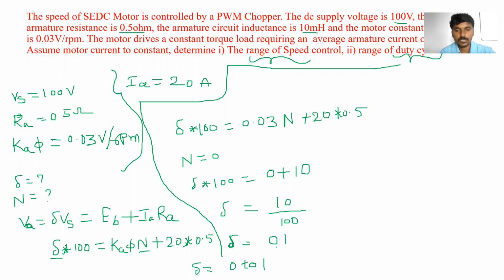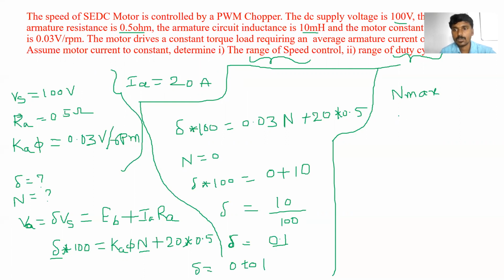So when the duty cycle is 0.1, the motor speed is 0. If you want to find out the maximum motor speed, n maximum, the duty cycle should also be maximum.